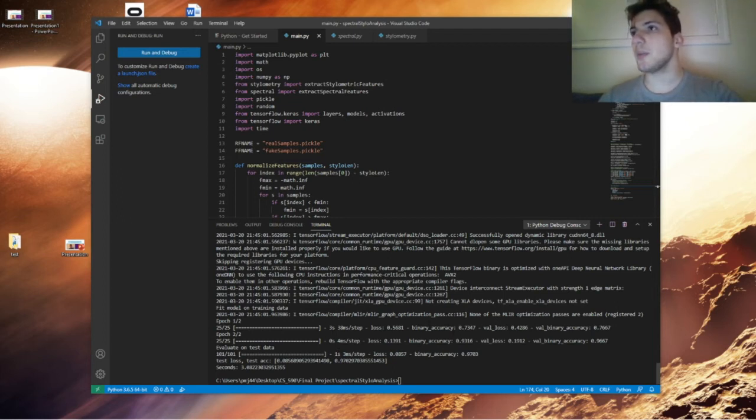On the first epoch, it was able to reach 73% binary accuracy, and slightly better on the validation set, probably just through luck. On the second epoch, it does significantly better on the training set, 93, on the validation, 96, and then finally on the test set, which was not used for either of the other 2 operations of audio samples, it's able to achieve 97% accuracy for prediction. I can get slightly better results if I train it for more epochs, but the results kind of plateau at this point.